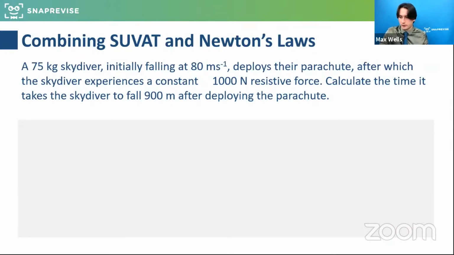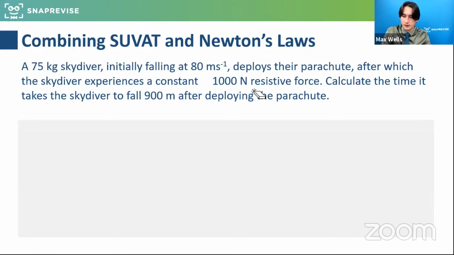This is quite an involved question. There's a few bits to it, so we need to be careful. It's a really good one to go through. So again, if you're confident with this stuff, feel free to work ahead of me. We've got a 75 kilogram skydiver, initially falling at 80 meters per second, who deploys their parachute, after which the skydiver experiences a constant 1,000 Newton resistive force. Calculate the time it takes the skydiver to fall 900 meters after deploying the parachute.